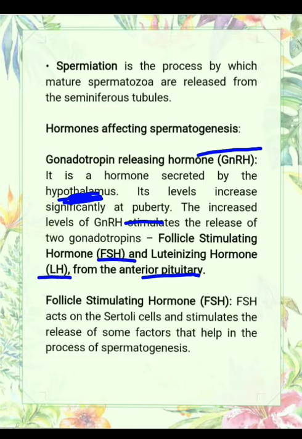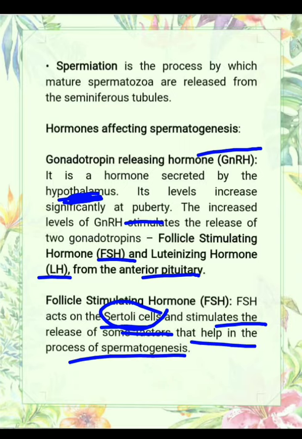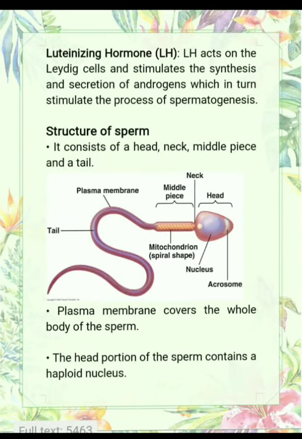Now the follicle stimulating hormone acts on the Sertoli cells. FSH acts on Sertoli cells and stimulates the release of some factor that helps in the process of spermatogenesis. And now luteinizing hormone acts on the Leydig cells. Leydig cells are the interstitial cells, and LH stimulates the secretion of androgen, which in turn stimulates the process of spermatogenesis. Androgen is actually the male sex hormone, testosterone.